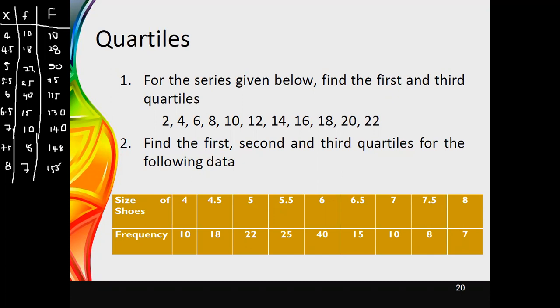Therefore, altogether, now you can see that there are 155 observations included in this dataset.